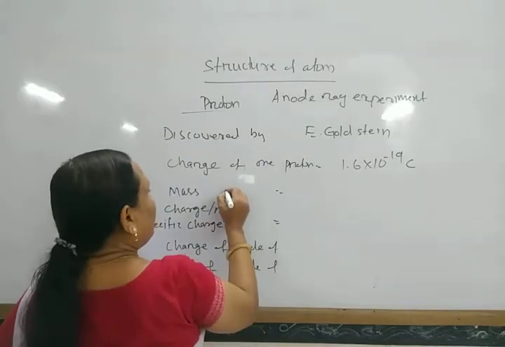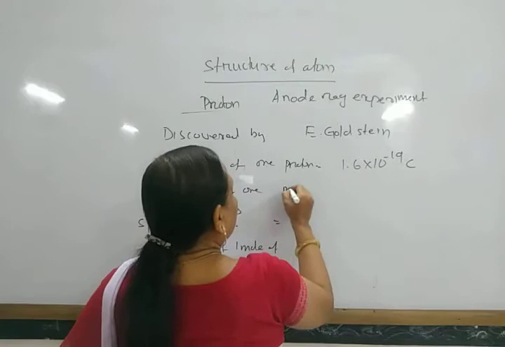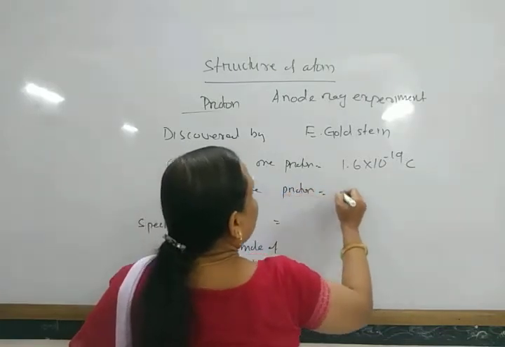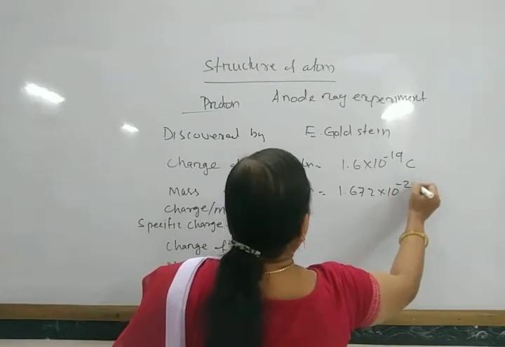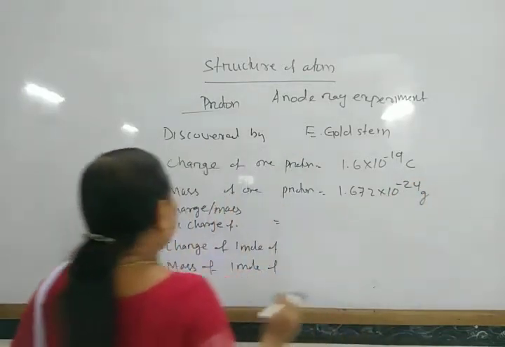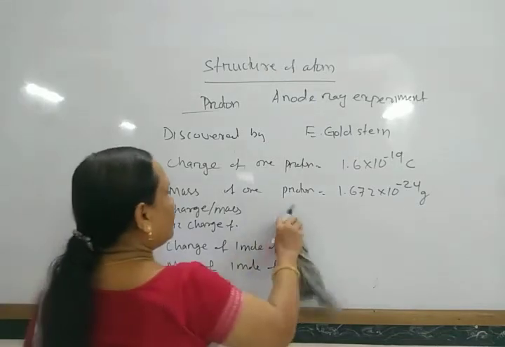The mass of 1 proton is 1.672 into 10 to the power minus 24 gram.